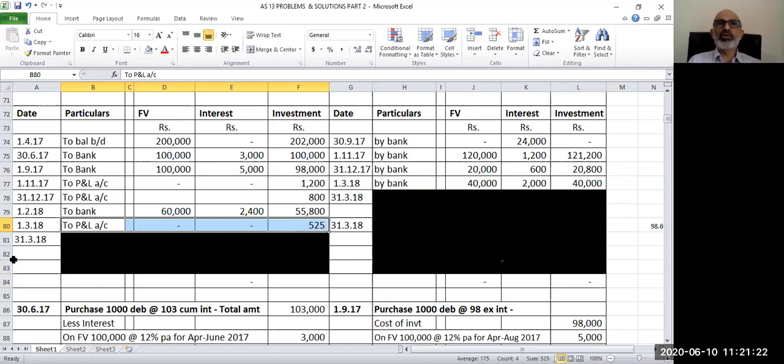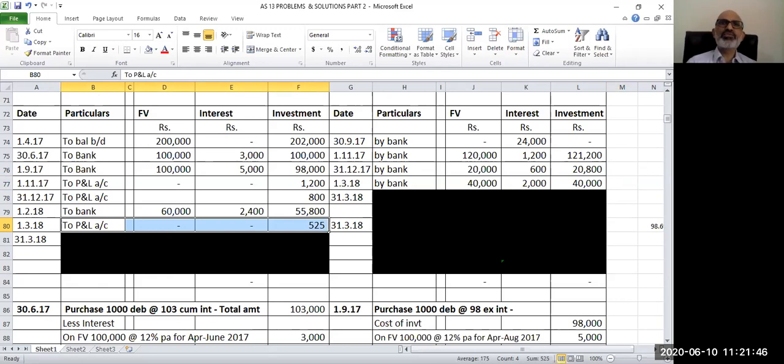So investment account debit to profit and loss account 525 rupees. So the entry for sale: bank account debit 42,000, to interest 2,000 because it was a cum interest transaction, to investment account 40,000, and thereafter I made a profit. So that profit of 525 is transferred to profit and loss account.